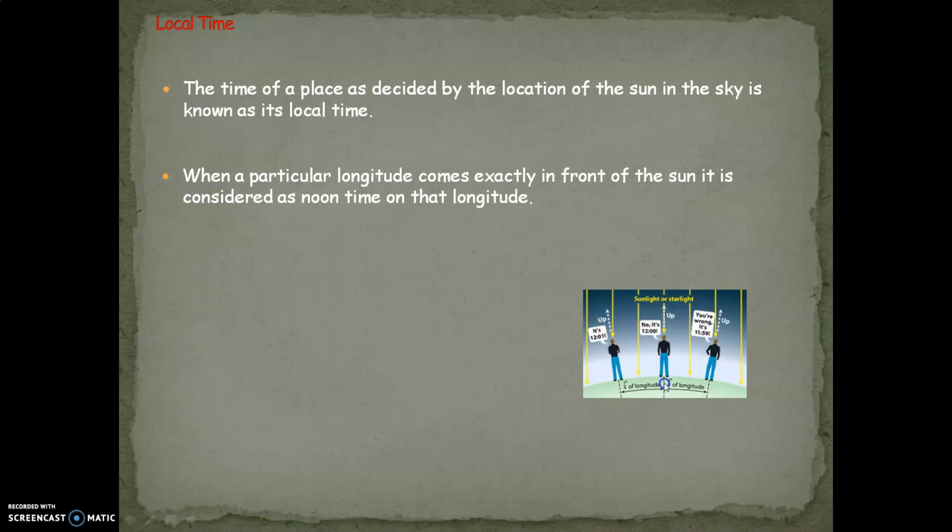Similarly, when the earth rotates, it will be 12 past 1, and now this longitude will come below the sun. Therefore, this longitude will now experience the local time. So whichever longitude faces the sun at 12 noon has its local time.